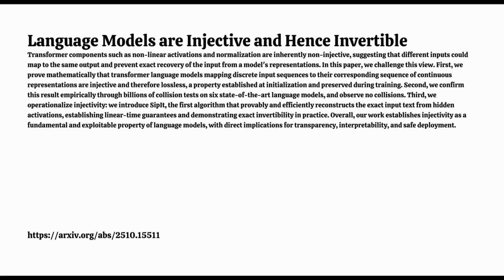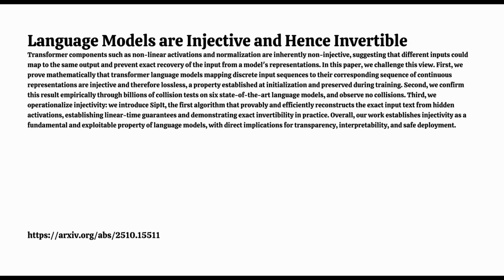Okay, so if the model is basically guaranteed to be a perfect memory machine, how do we actually read that memory back? How do we invert the process? That's where SipIt comes in. Sequential inverse prompt via iterative updates. And it uses the transformer's own structure, right? Yes, specifically the causal structure. Remember, in a decoder-only model, the state at position t only depends on the input tokens up to t.